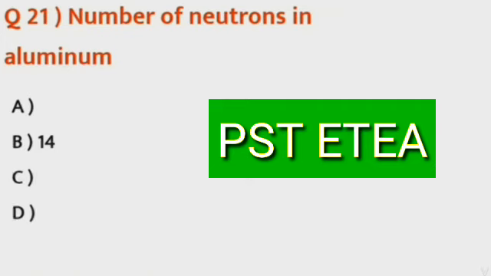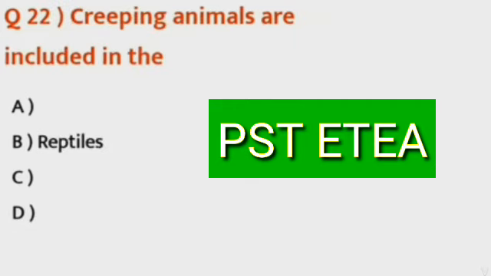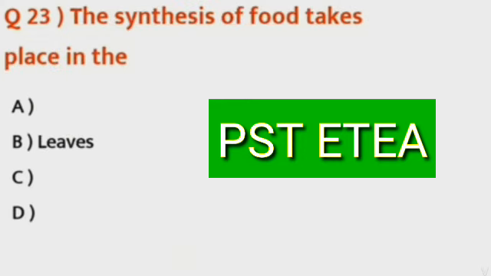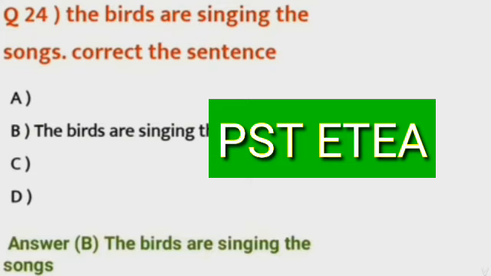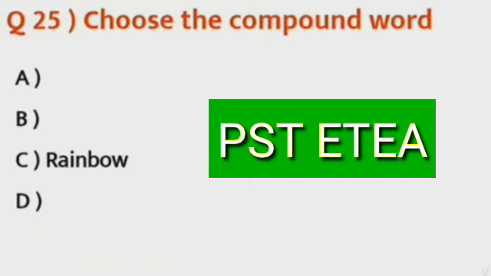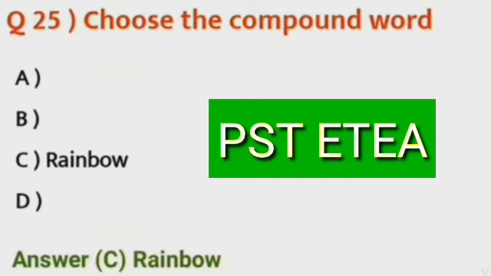Question 21: The number of neutrons in aluminum is 14, option B is the correct answer. Question 22: Creeping animals are included in the reptiles, option B is the correct answer. Question 23: The synthesis of food takes place in the leaf, option B is the correct answer. Question 24: The birds are singing the song, correct the sentence, the birds are singing the song, option B is the correct answer. Question 25: Choose the compound word, rainbow, option C is the correct answer.